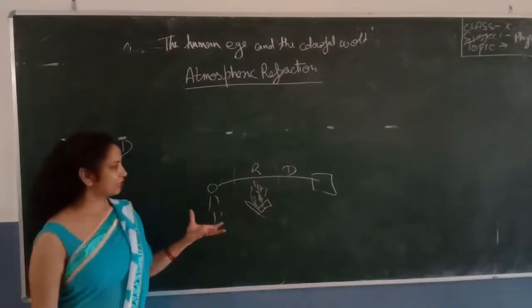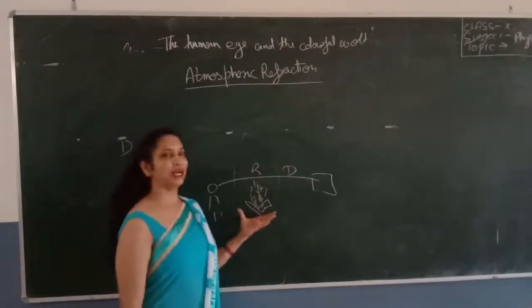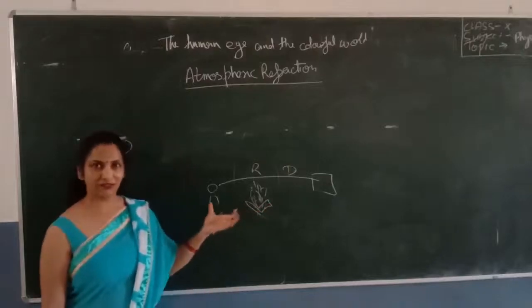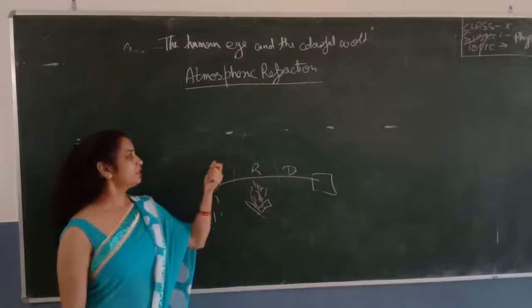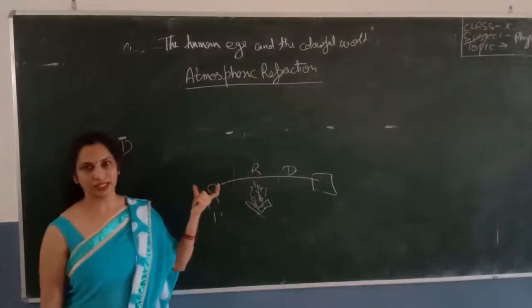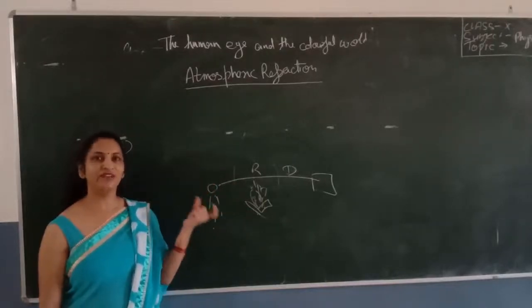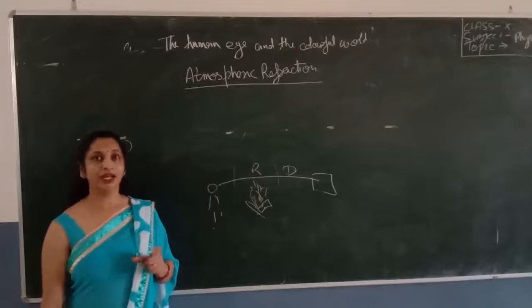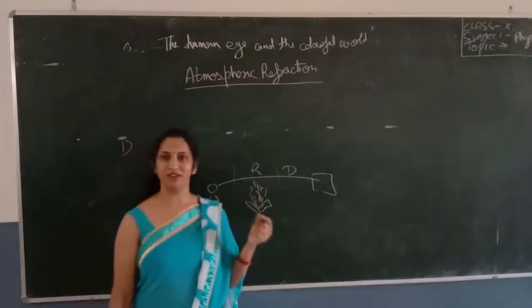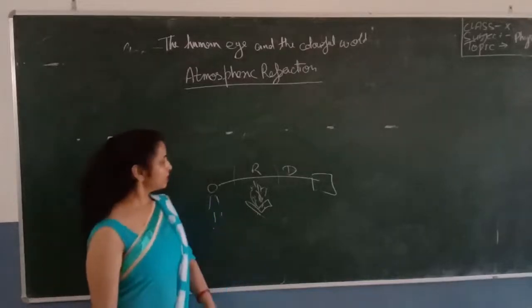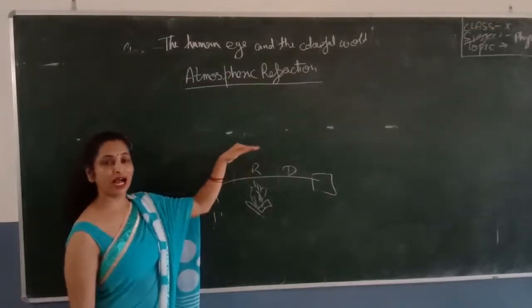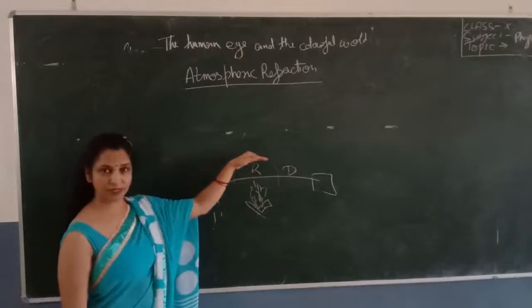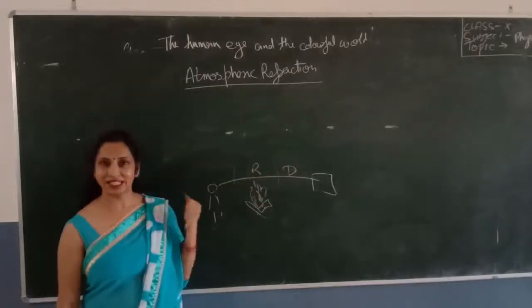So you can write the answer like this. We know that the air present above the fire has a high temperature as compared to the surrounding air. If the temperature of the air is higher, it behaves like a rare medium, and the air which has a low temperature behaves like a denser medium. Since the air present above the fire has a high temperature, it behaves like a rare medium, and the surrounding air behaves like a denser medium.